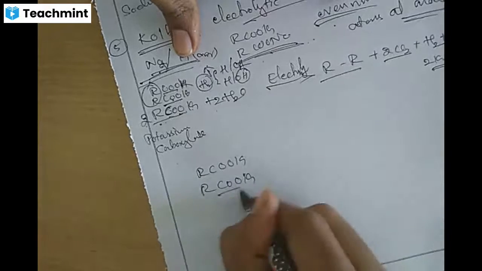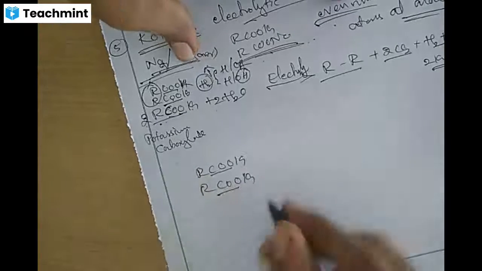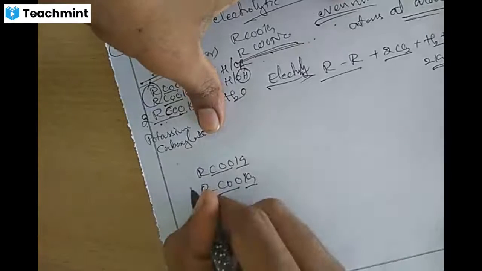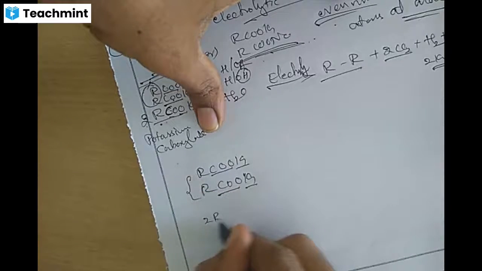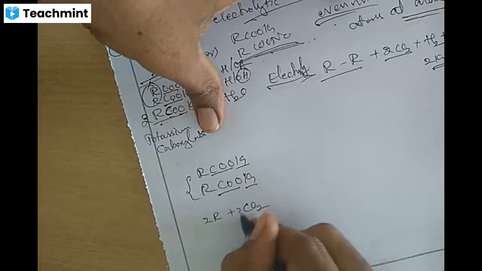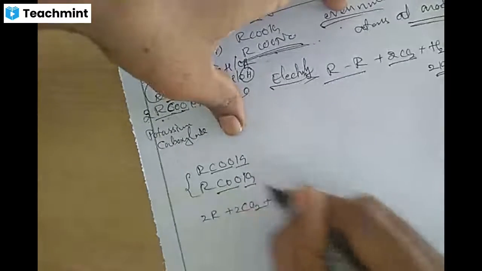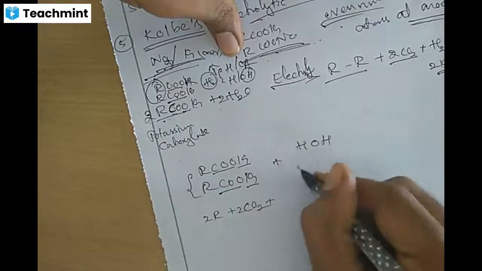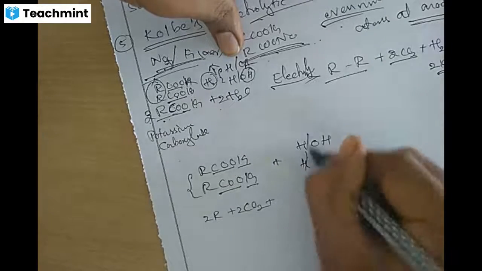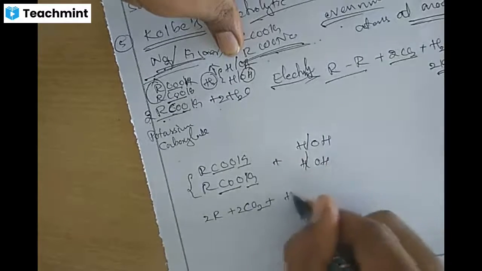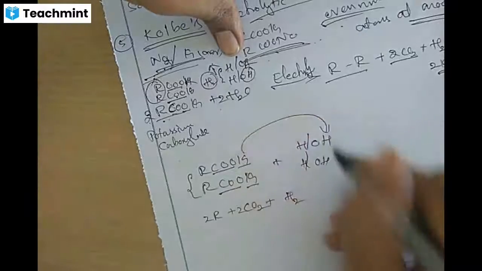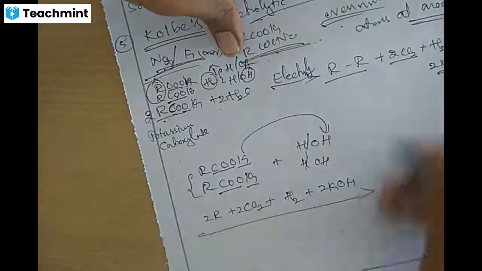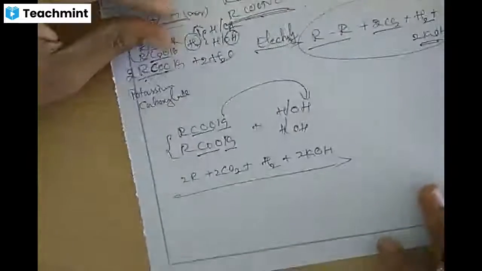RCOOK. So this one COO and COO, carbon dioxide CO2. K and K get separated. R and R, 2R plus 2 CO2. This K is K as it is, and 2 molecules of water HOH and HOH. This H and H is H2. K plus and OH minus will be forming 2 KOH. This is the product of what we are getting.